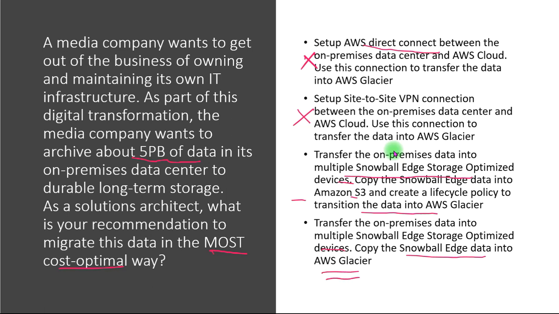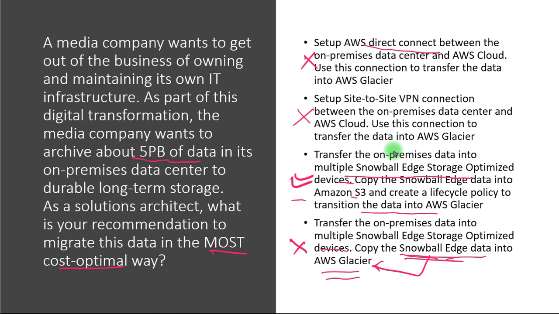See, here the thing is, we can't directly copy the data from Snowball Edge to AWS Glacier. We need some mediator for that. So this option is not correct, I'm sure of that, and we will go for the previous option because we need a mediator.